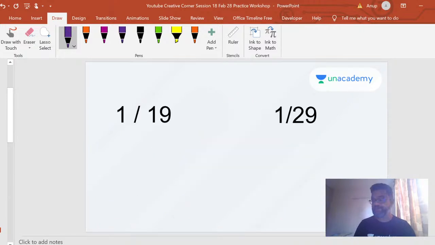Recurring decimal is interesting. You might need to go through my earlier recordings to really get a hang of it, but it is one of the easiest examples around. So I'm going to take the same example that I've done before, 1 by 19. A couple of things to know when you're doing recurring decimals is a concept called the ekadika.